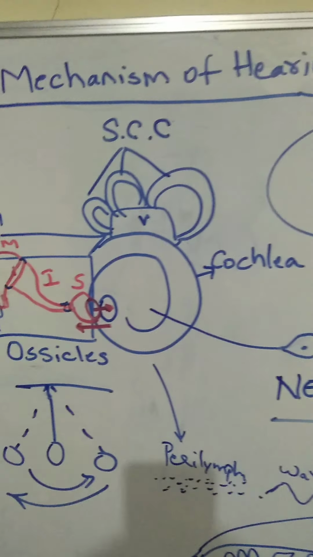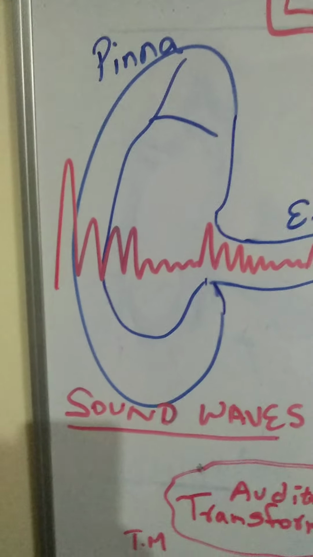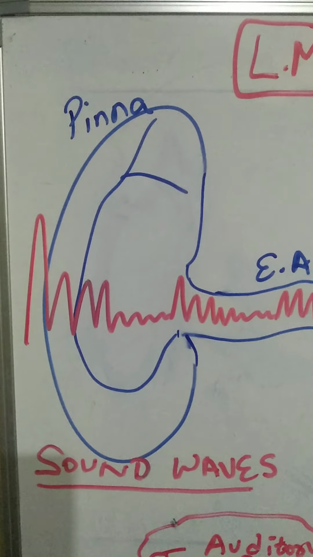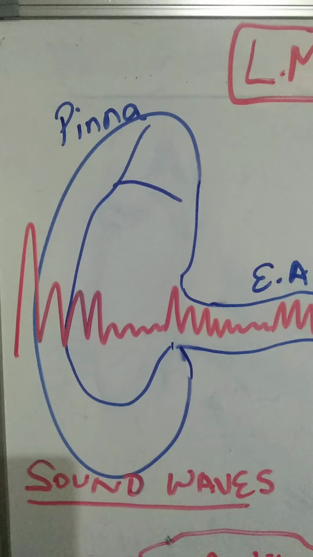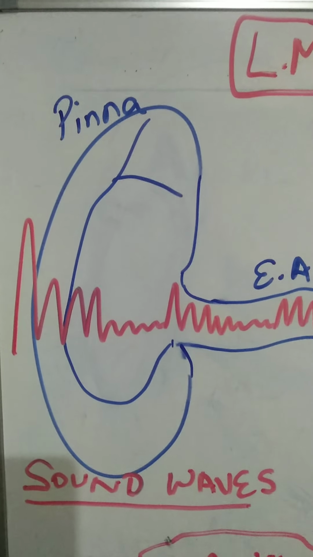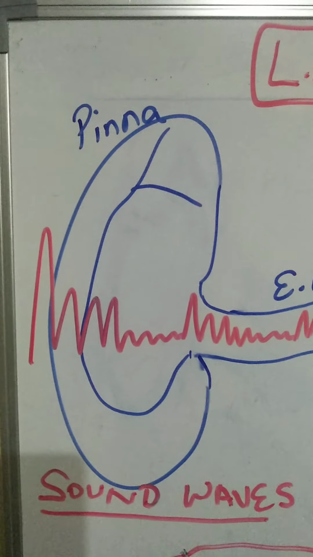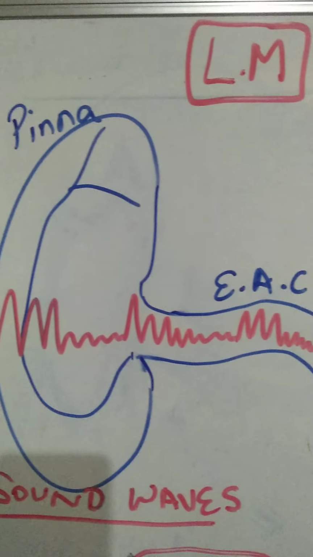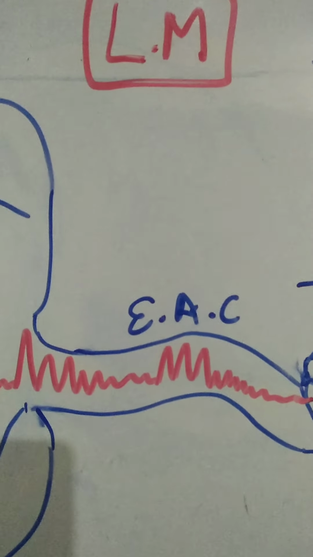Kindly watch the full video to understand the entire mechanism. Now, sound waves. These sound waves are a type of mechanical energy. They contain compressions and rarefactions. These sound waves are collected by our pinna or the auricle. These compressions and rarefactions are transmitted. They are conducted towards the middle ear via this canal called the external auditory canal.